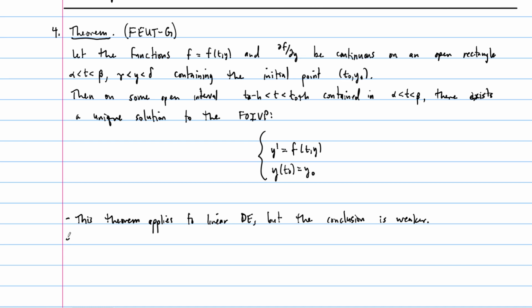So the existence of a solution here depends on the initial y value. All right, so that's different than in the linear case. In the linear case, all the y values behave the same. It's just a question of where you are in the t direction, right?